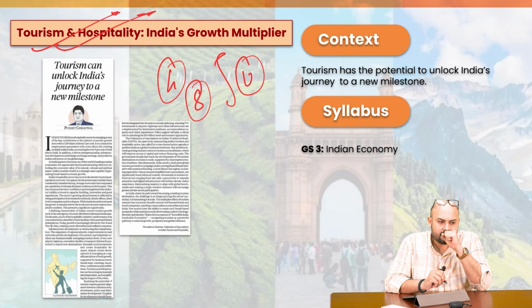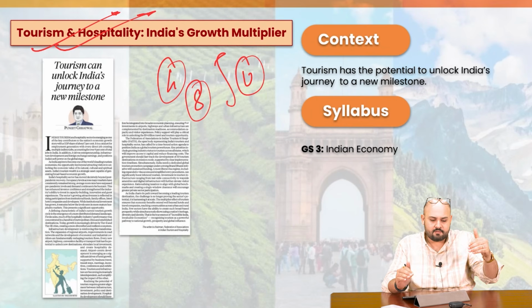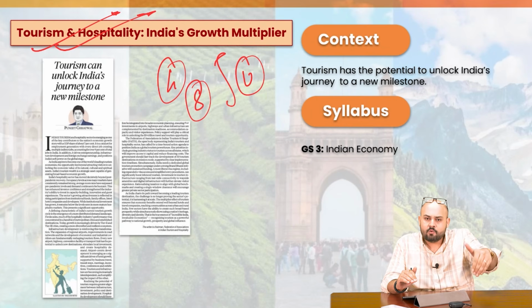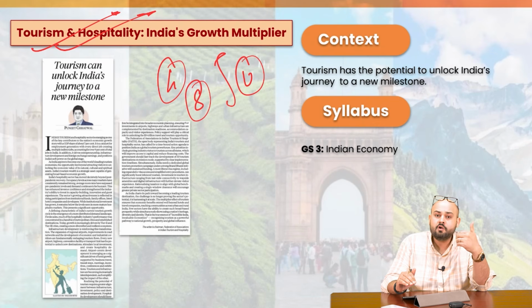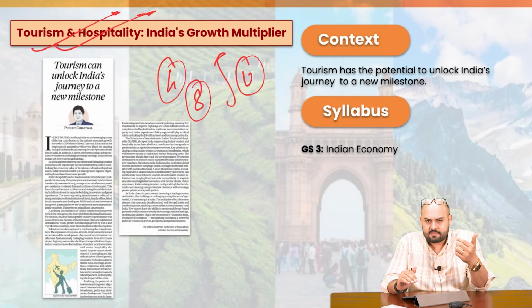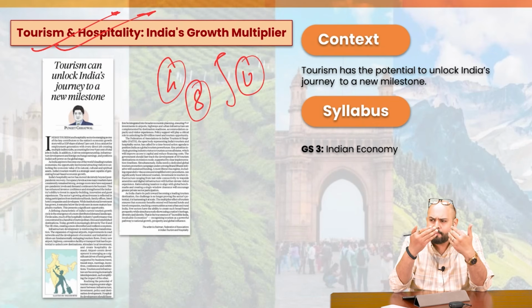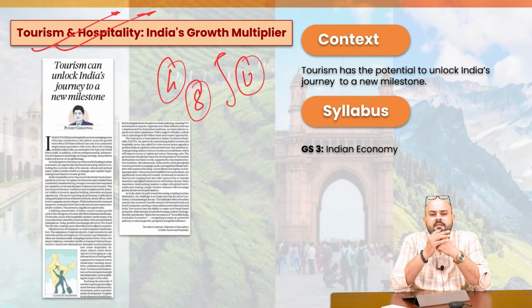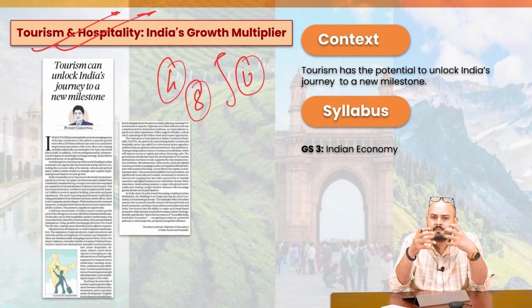Why this is important is that the tourism and hospitality sector not only has direct benefits, which accrue to the people directly involved in the sector, but also a lot of indirect benefits in terms of providing employment opportunities and various sources of income, and therefore it promotes the idea of inclusive growth. For example, it gives opportunity to a lot of the rural population, and to women empowerment, right? So therefore, it's a very, very important sector.